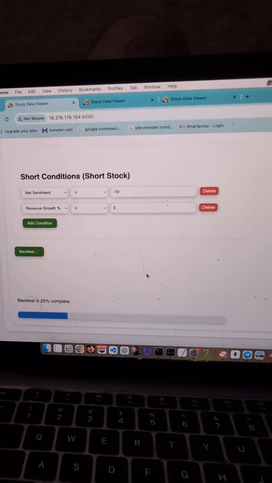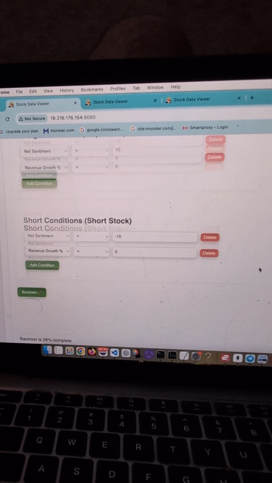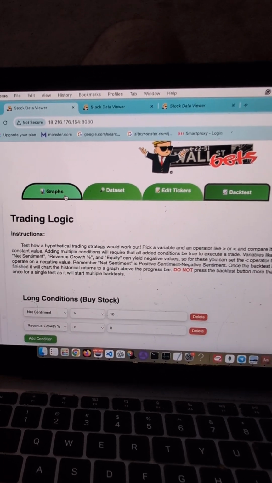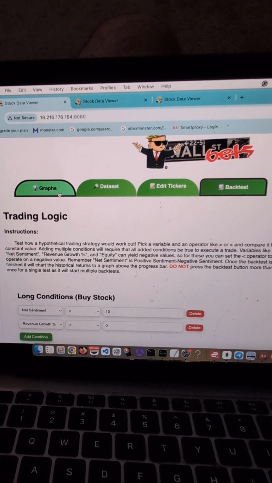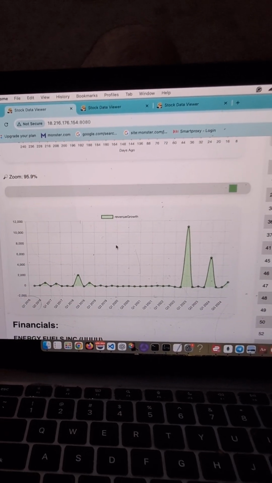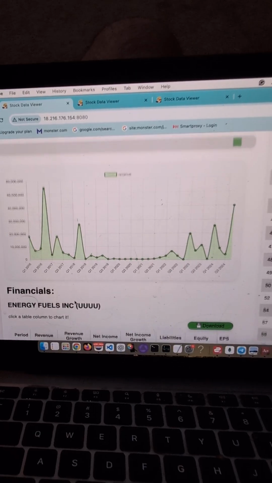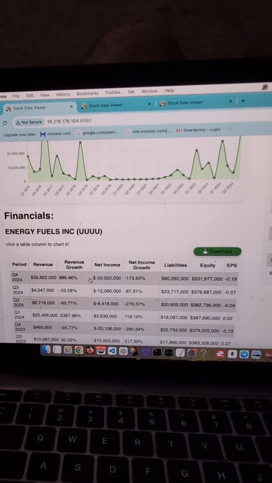The backtest is currently at 25%, but you've already seen this backtest. So I'm going to go ahead and go over all the other features in the system. There's the ability to chart revenue, and you can see revenue is charted up here.